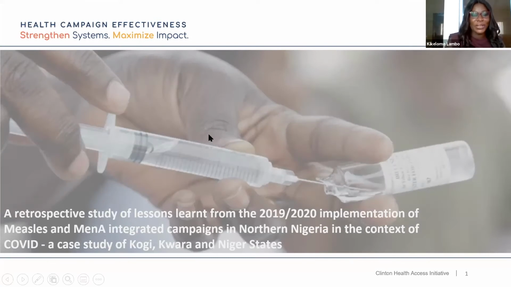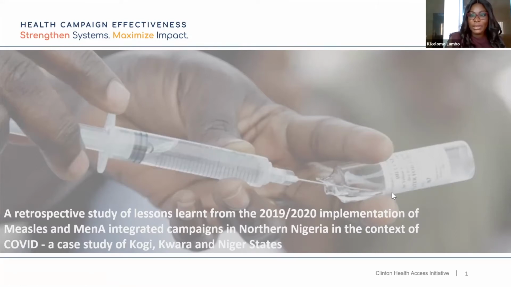For us in Nigeria here, alongside my colleague who just presented from the malaria program, we're looking to conduct a retrospective study on campaigns that have been conducted in Nigeria, integrated campaigns. Specifically, our case study topic is a retrospective study of lessons learned from the 2019 and 2020 implementation of measles and MEN-A integrated campaigns in northern Nigeria, especially in the context of COVID.